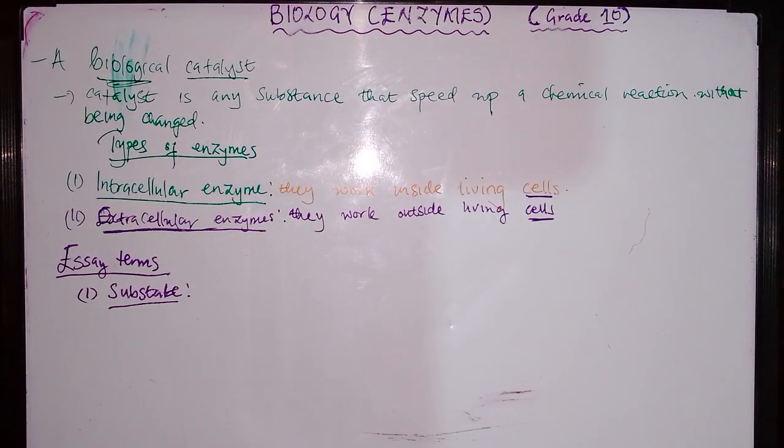A substrate is any substance which an enzyme works on to form a product. We are saying an enzyme speeds up the reaction, so that substance which an enzyme works on is known as a substrate. Whenever you are talking about a substance which an enzyme is working on, don't mention a substance, mention a substrate.